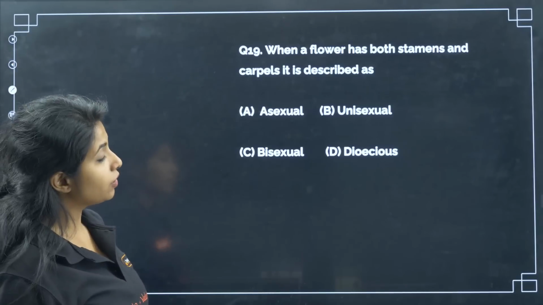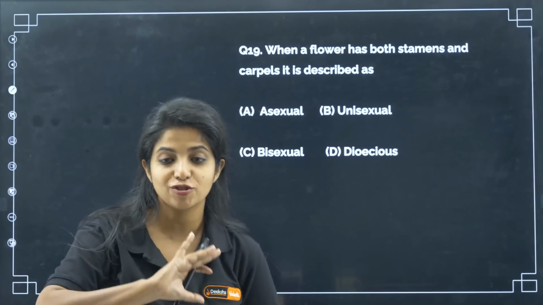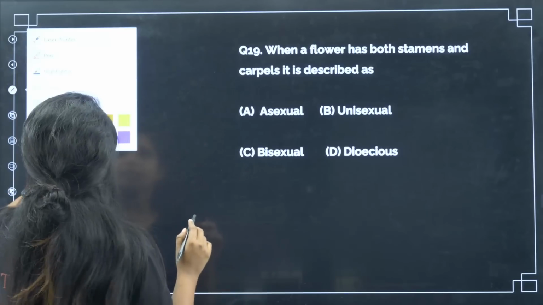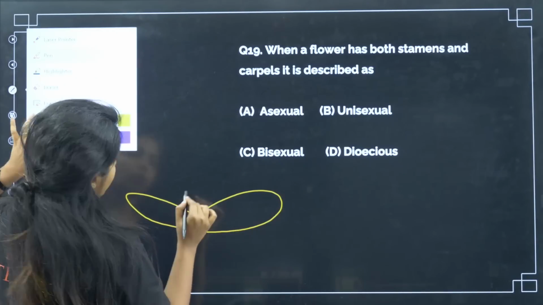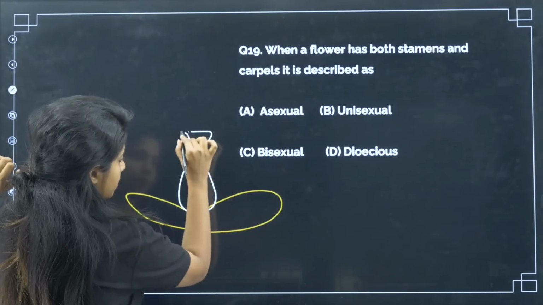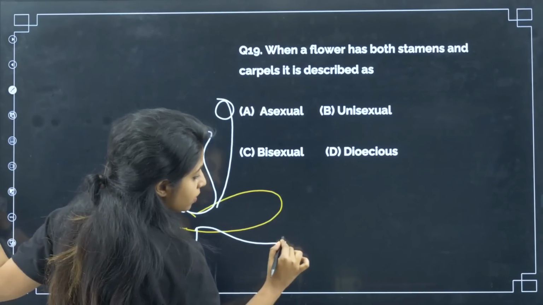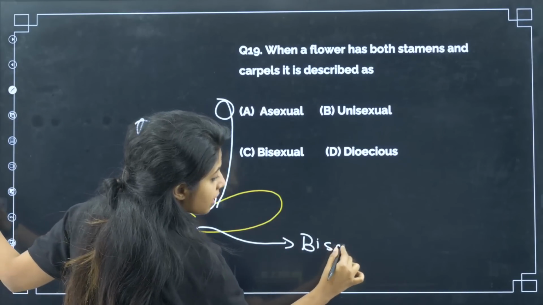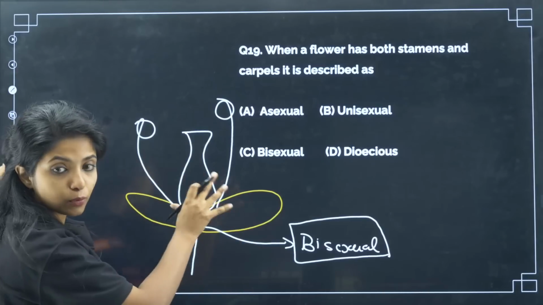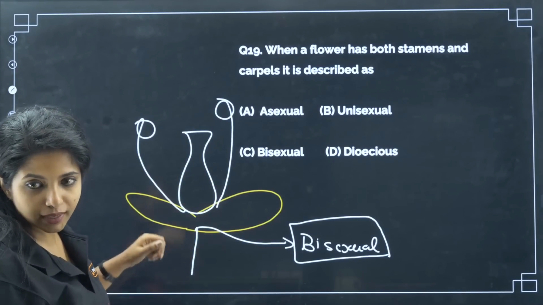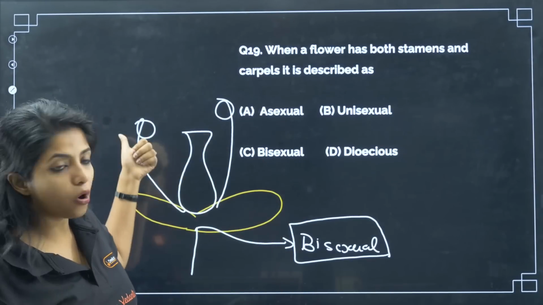Now, when a flower has both stamens and carpels, it is described as, that means it has both androecium as well as gynoecium. So this is the flower. You have the female part as well as the male part in the same flower. What do you call this flower? You call this bisexual, having both the sexes together. Asexual does not have anything. Unisexual means it will just have either this or this.